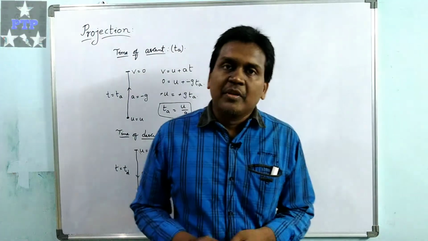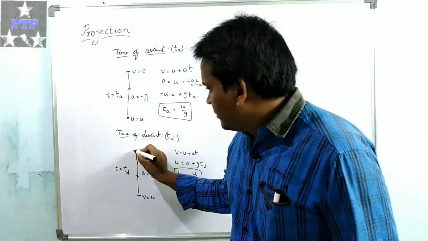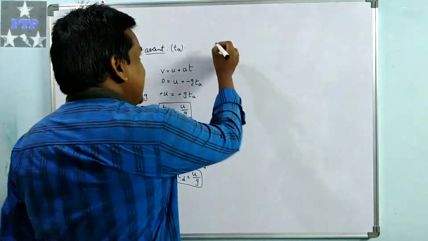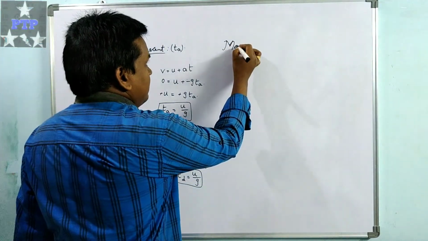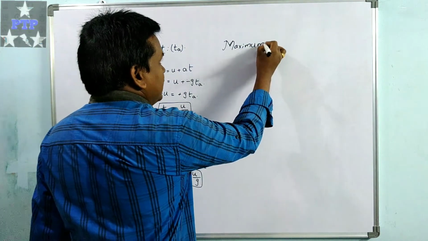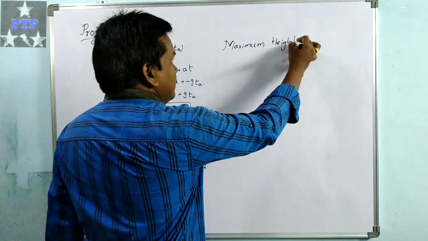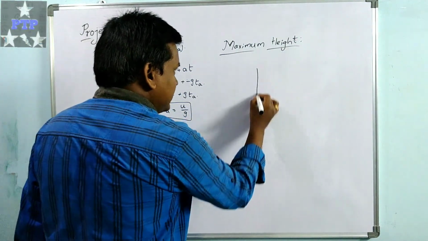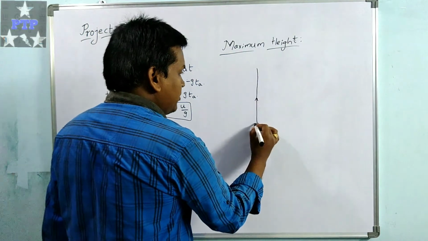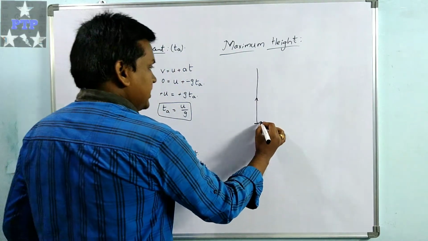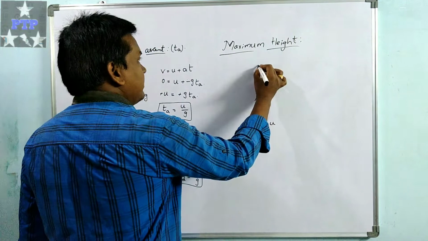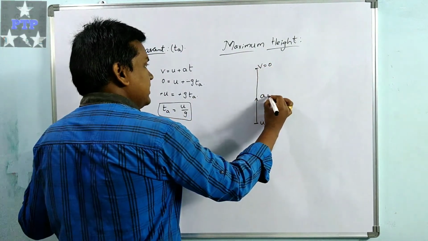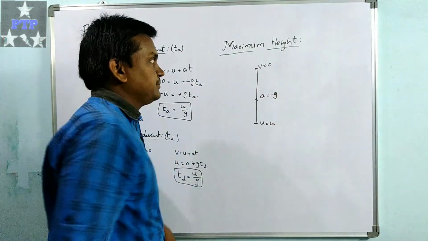Here we have discussed the time of ascent and time of descent. Now let us see the maximum height. For that I am considering the vertically upward projected body only. The situation is the same: initial velocity is u, final velocity v is 0, and acceleration a is minus g.